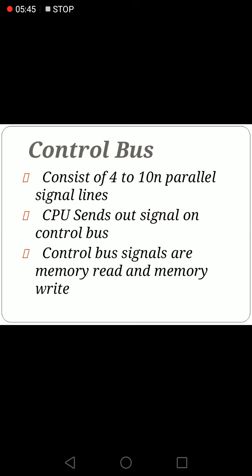Control bus. Control bus has 4 to 10 parallel signal lines. It is a group of conducting wires which is used to generate timing and control signals to control all the associated peripherals. Microprocessor uses the bus to process data. That is what to do with selected memory location. Some control signals are memory read and memory write only.